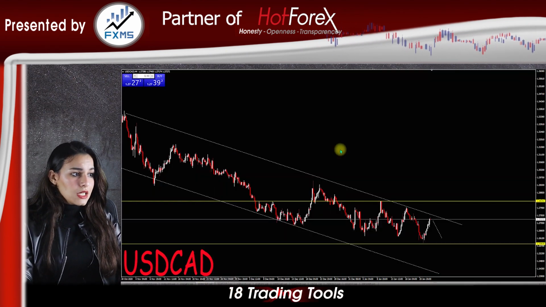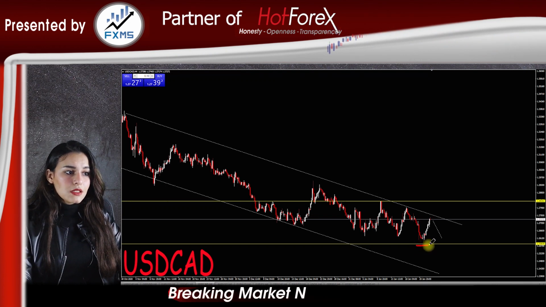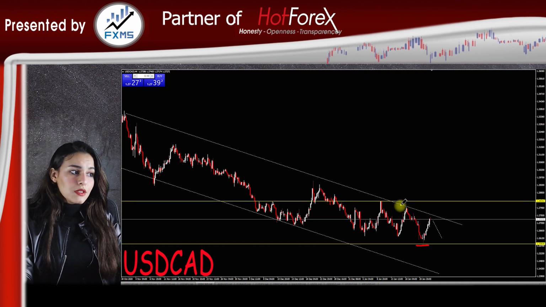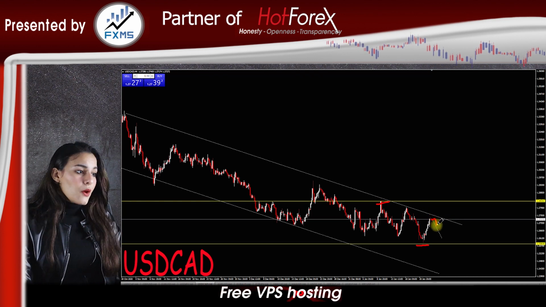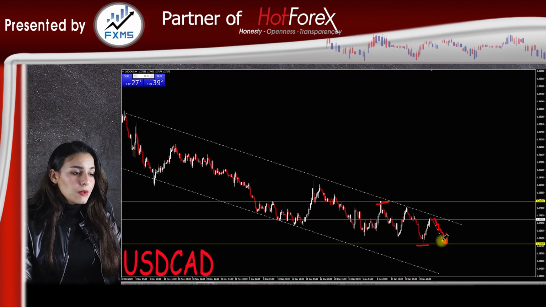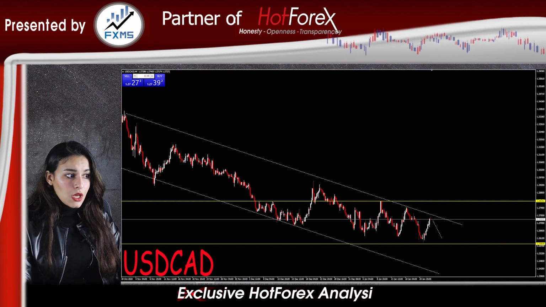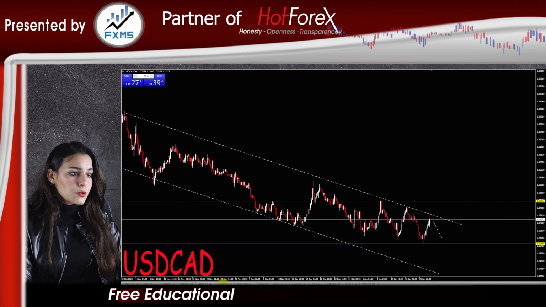Then we have dollar Canadian, which is trading in a downward channel. Recent resistance is 1.202937 and recent support is 1.2581. Our preferred scenario: risk on mood, where possibly dollar Canadian moves down towards 1.2581. Alternative scenario: risk off mood, where possibly dollar Canadian moves up towards